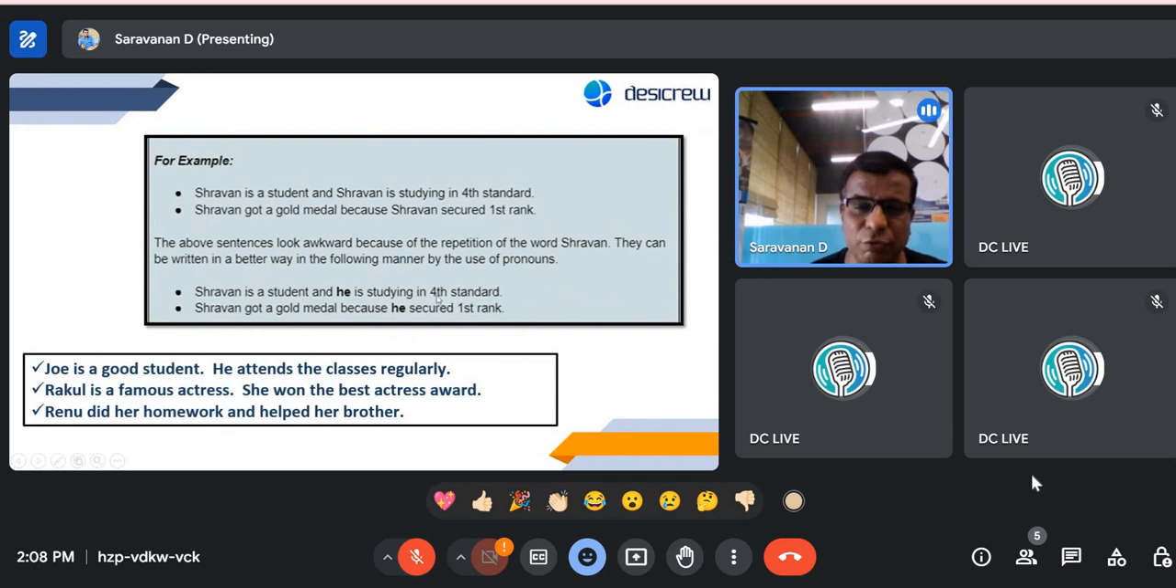So if it was a contiguous paragraph, even if we had used Shravan only once, the rest being he or his and so on would have been fine. Okay, we've got some more examples as well here.